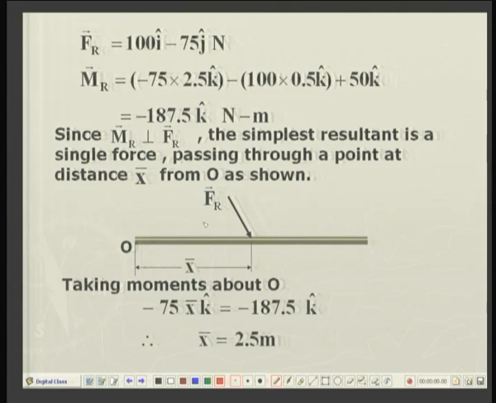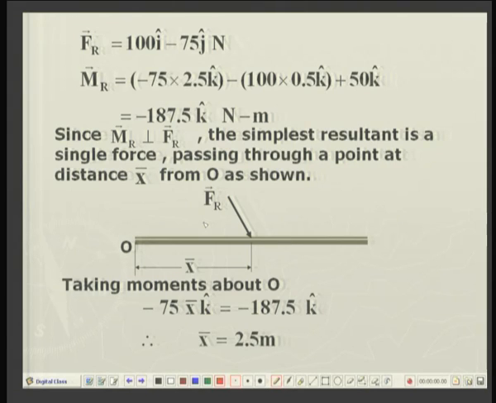So the net moment is 187.5 in the minus k direction, that is clockwise along the z axis, and the forces have components in the x and y direction. So the resultant force lies in the xy plane.